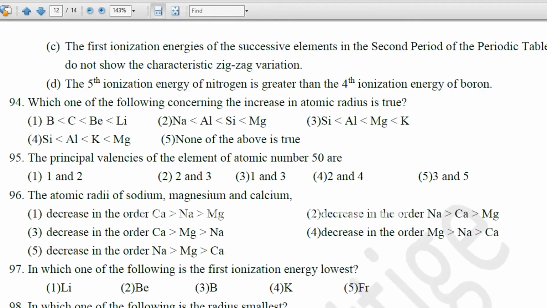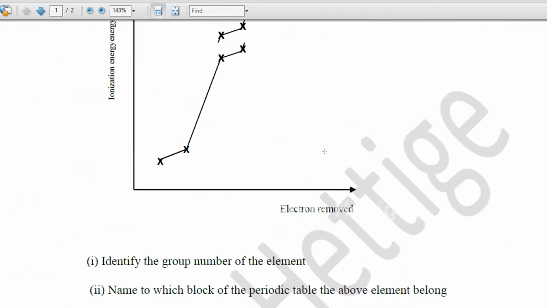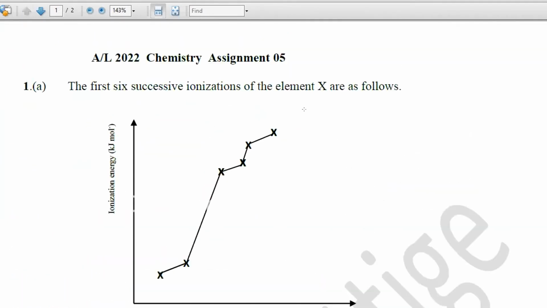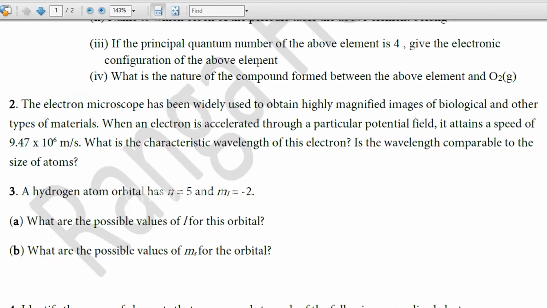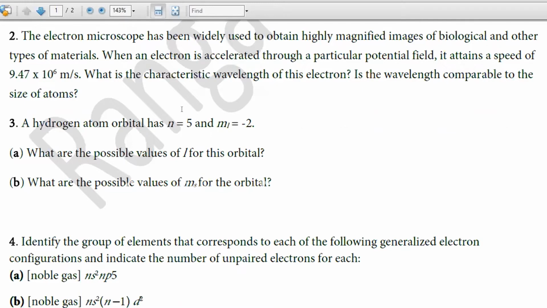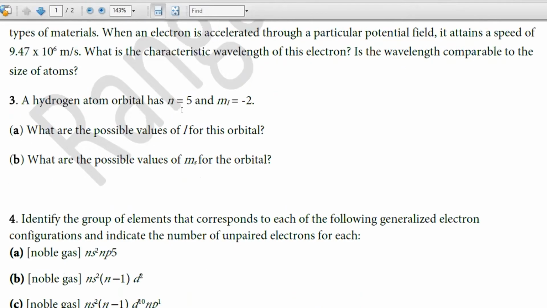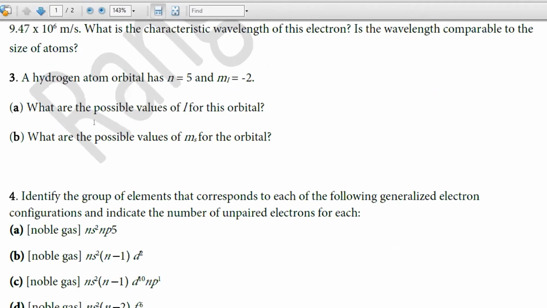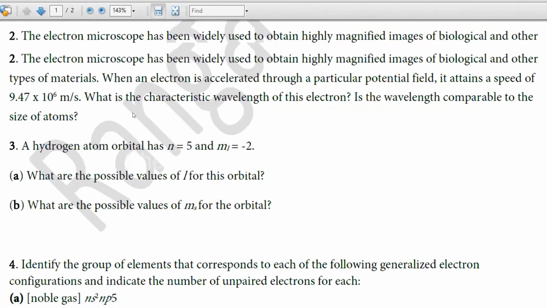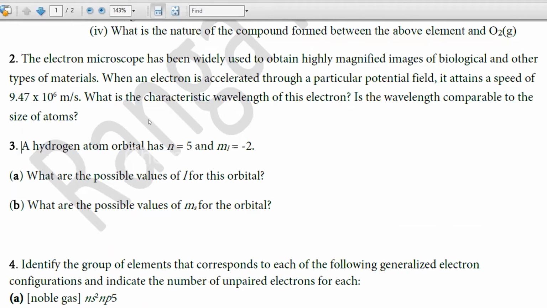The quantum number, yeah, that is assignment 5. This actually I had given you earlier before the vacation. Assignment 5 I had given, I think, 6 assignments. Now this one I asked you to do question number 2, 3 and 4. Right, first we'll discuss question number 3, which is related to quantum numbers. After that we'll discuss question number 2.